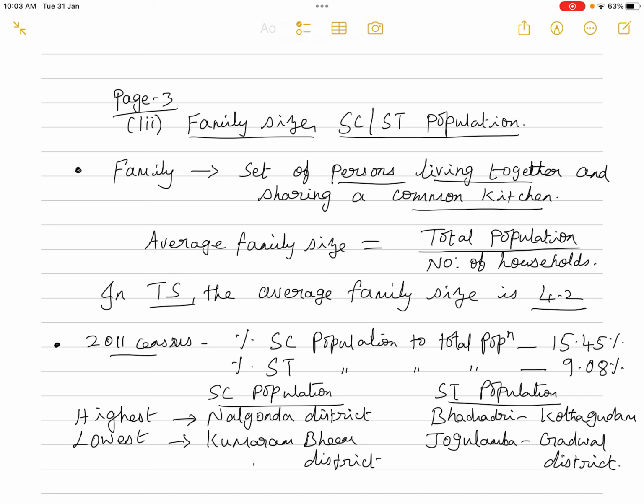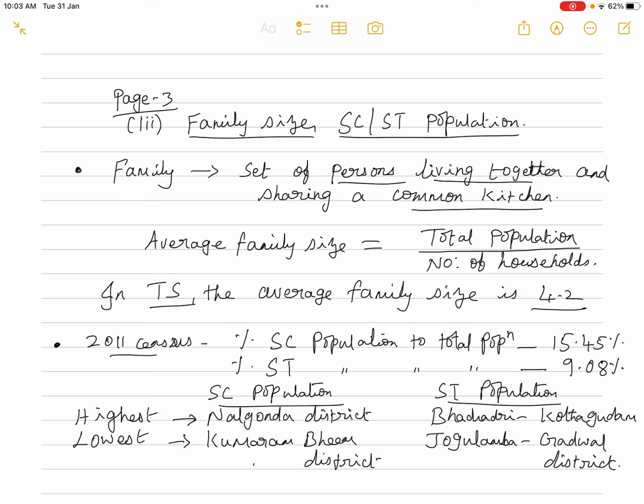So if you want to know the definition, how a family is defined, it is defined as a set of persons living together and sharing a common kitchen. Okay, so that is the meaning of family. So how do we calculate the family? Average family size is calculated by using the formula: the total population divided by number of households. In TS the average family size is 4.2. So approximately 4 people, that is the average family size in the state of TS.